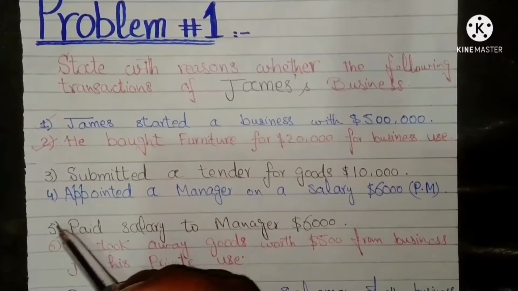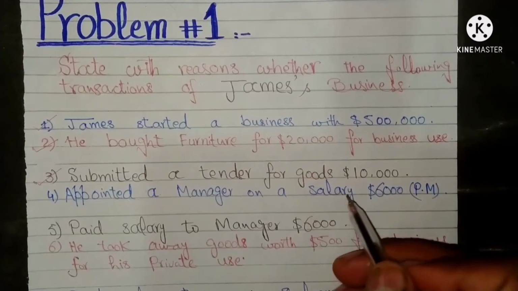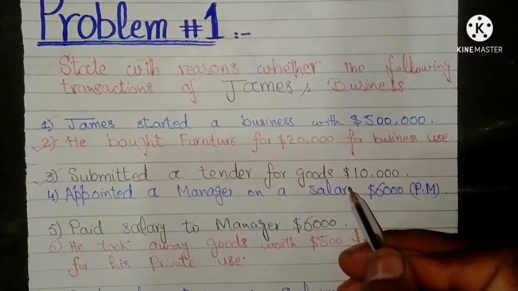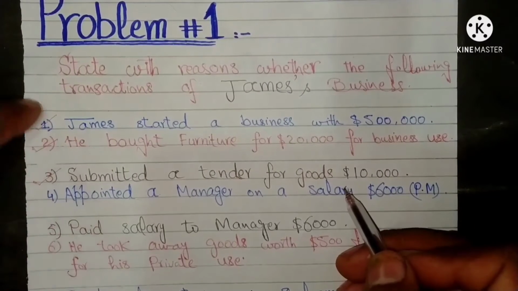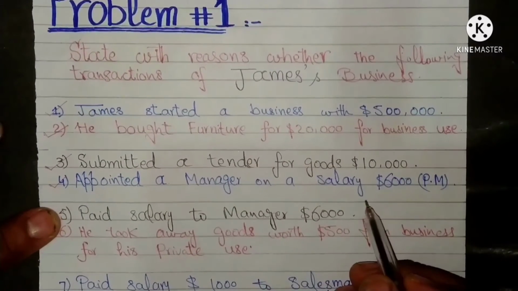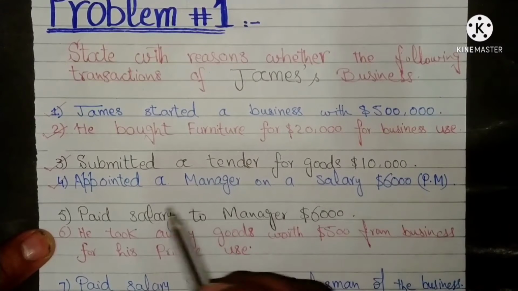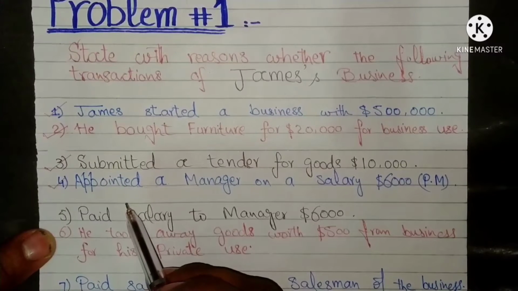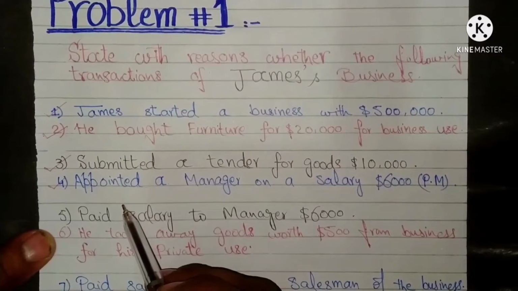The third transaction of James' business is submitted a tender for goods $10,000. It is not a transaction. It does not change the financial position of his business. Fourth transaction is appointed a manager on a salary $6,000 per month. It is not a transaction. Appointment of a manager does not change the financial position of the business.